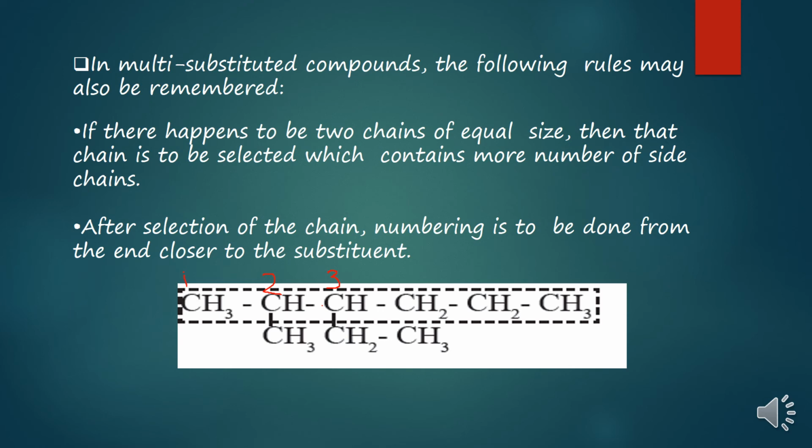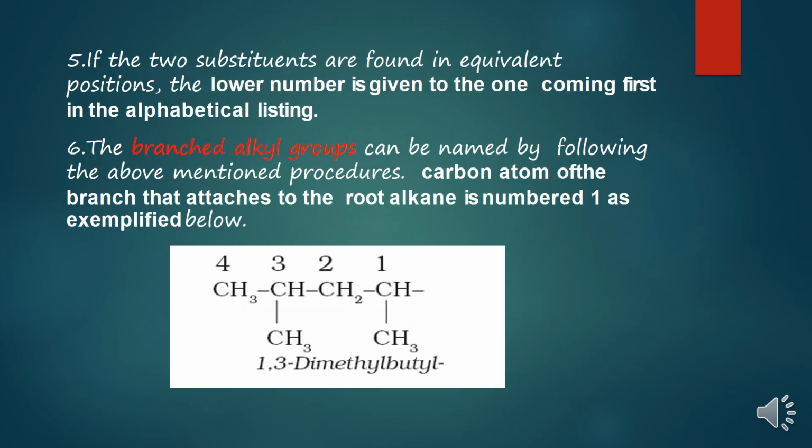So this chain has to be discarded, because the chain which I have selected right now contains 6 carbon atoms and also contains more substituents. So if you are seeing two chains of equal size or equal number of carbon atoms, that chain must be selected where you are seeing more substituents or more side chains.